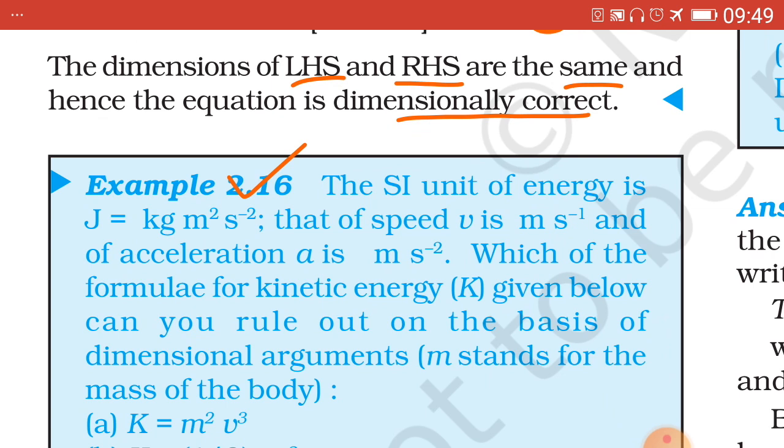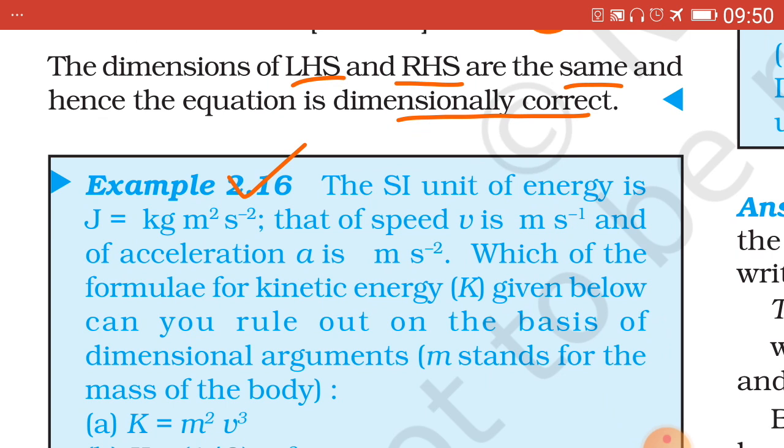The SI unit of energy is joule, that is denoted by capital J, equal to kilogram meter square second raised to minus 2. That of speed V is meter per second, and of acceleration A is meter per second square. Which of the formulae for kinetic energy K given below can you rule out on the basis of dimensional arguments?